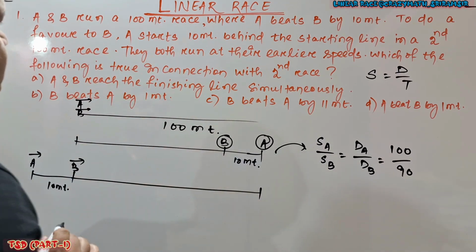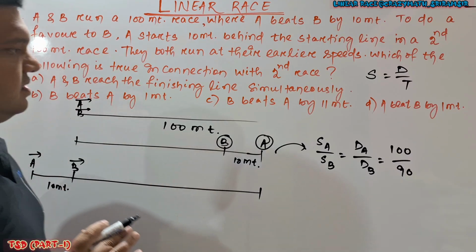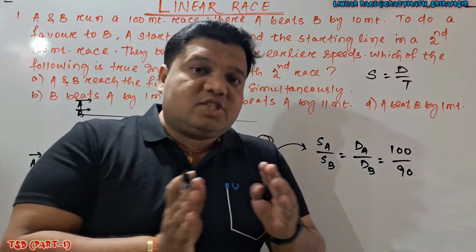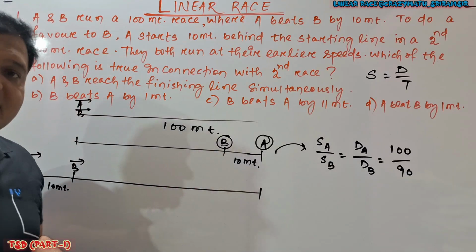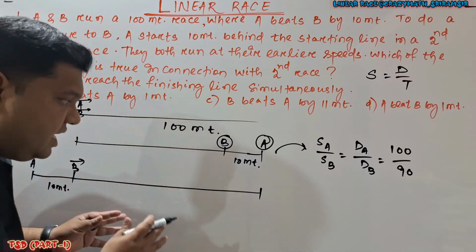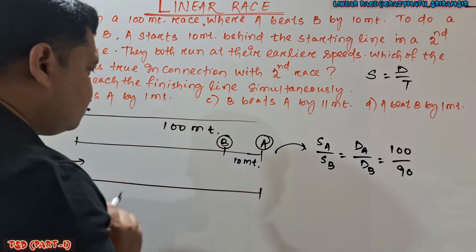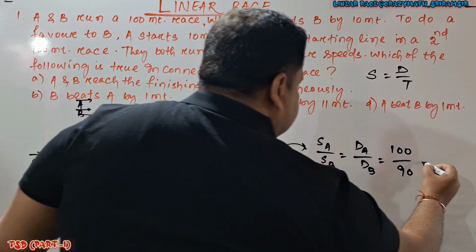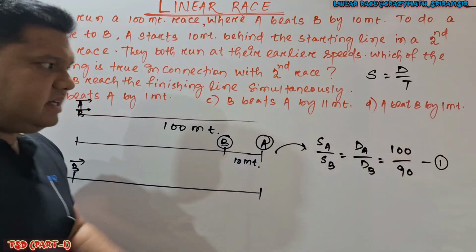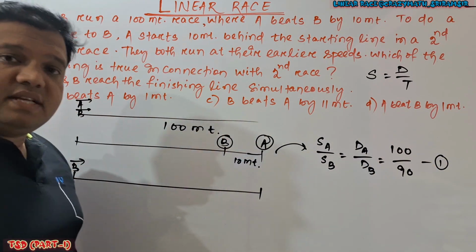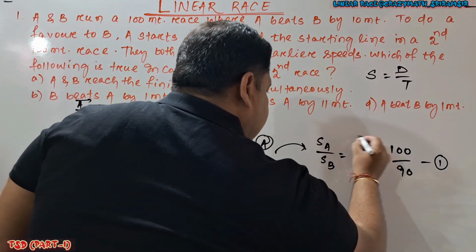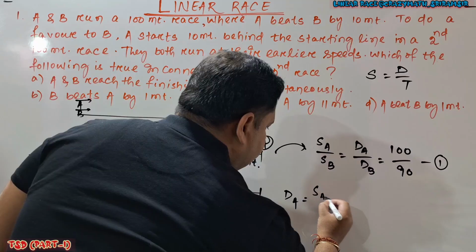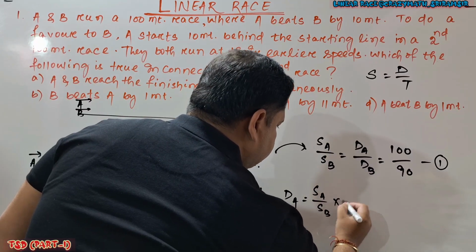Which of the following is true in connection with the second race? That means we are going to tell the status. Who will win in the second race? If A will win, then by how many meters? If B will win, by how many meters? So how to find? Look here, SA by SB is given. Indirectly 10 by 9, the zeros get cancelled. So here how to find DA? The DA formula is SA by SB into DB.